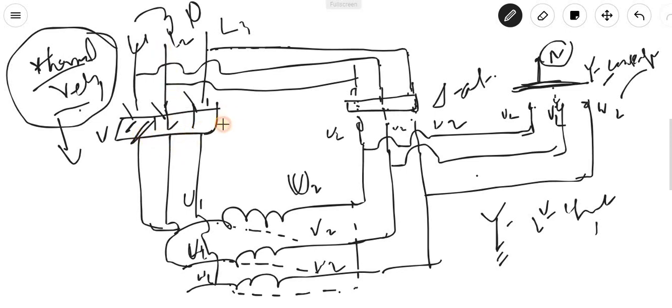This is the main contactor. This is the delta contactor. This is the star contactor. Okay. So what we can see?